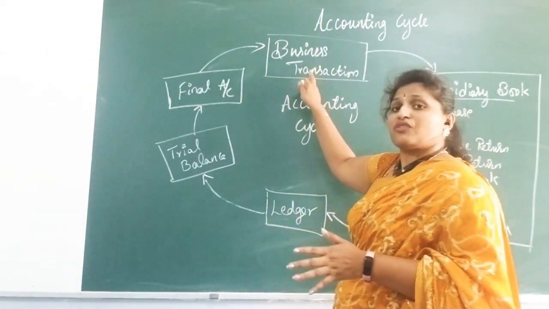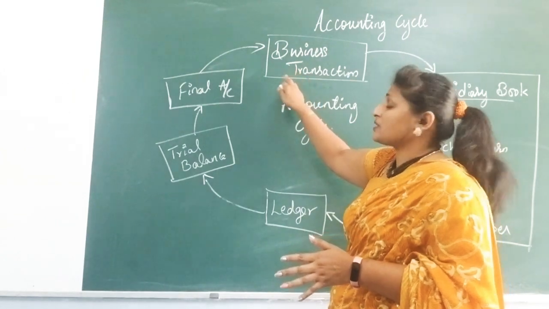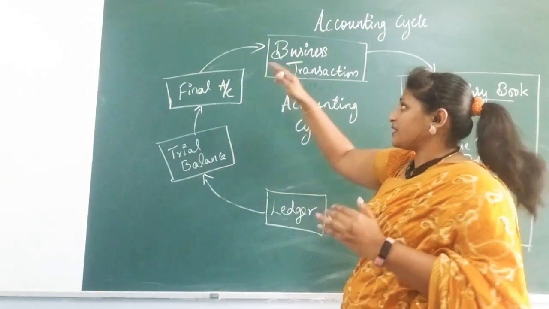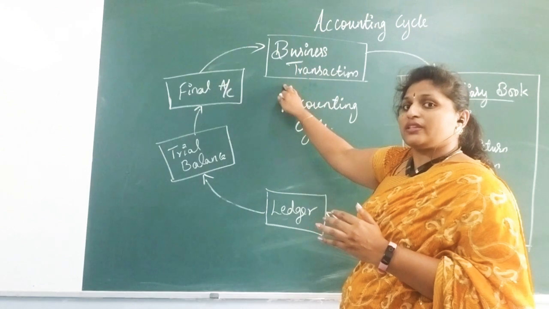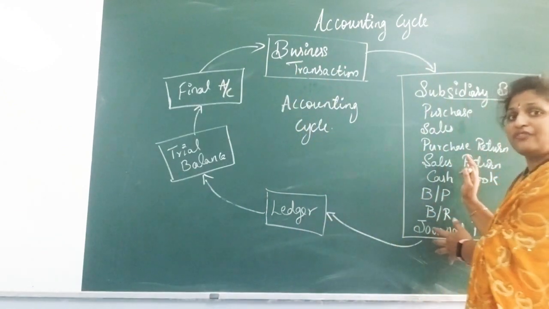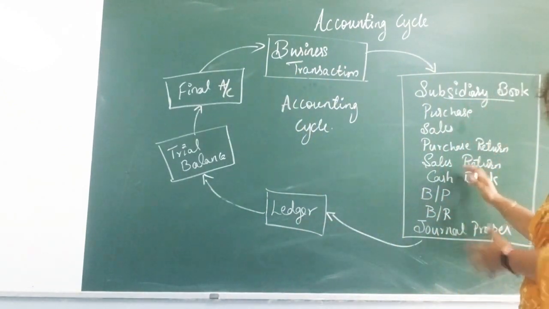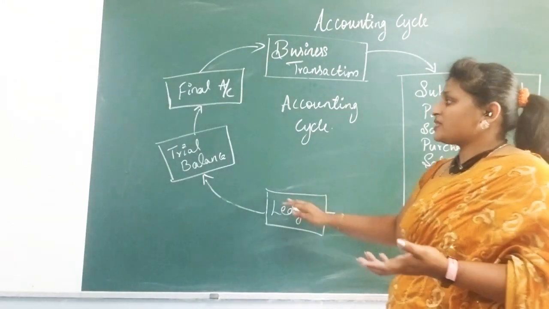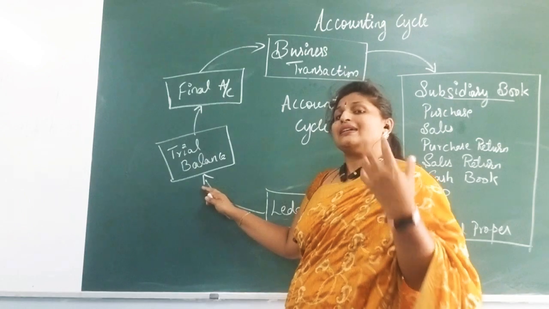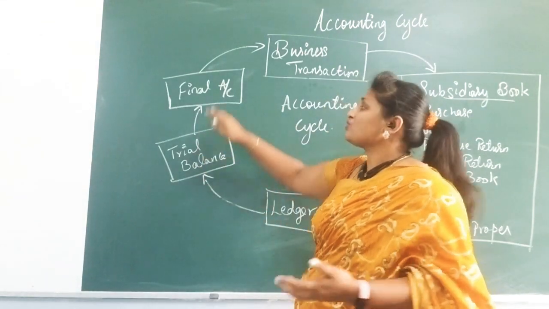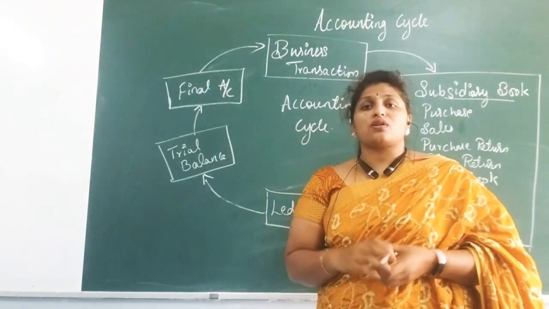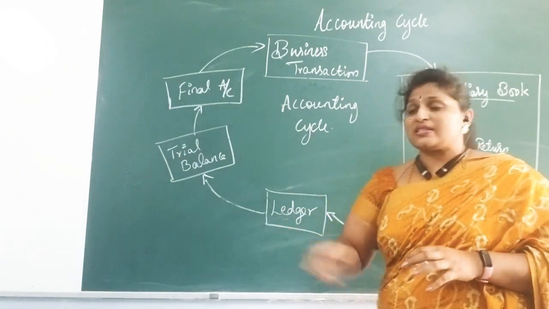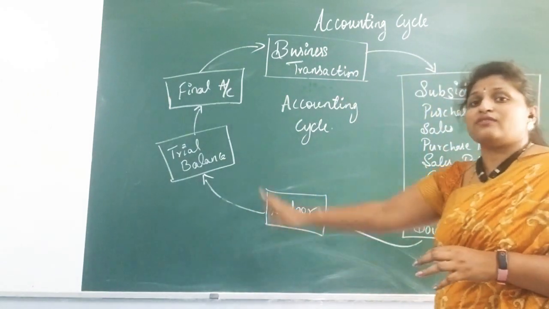Again, it starts from the business transaction, which is the next financial year starting. Again, you are going to take the transaction, record it in the different books, whichever it belongs to. From that book, again you are passing into the ledger account. From ledger account balances, you will prepare the trial balance. From trial balance, you will prepare the final accounts or the final statements of the business. This is how the accounting cycle works.